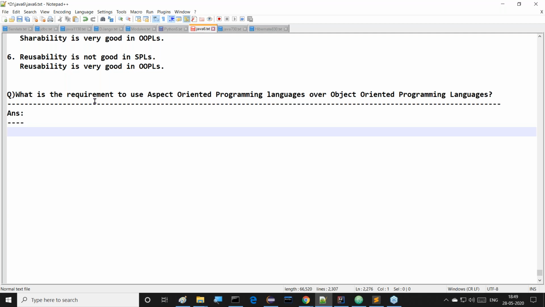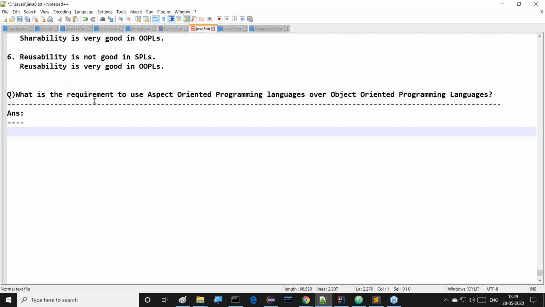That's why there are object oriented programming languages. But no programming language exists on the basis of aspect orientation.